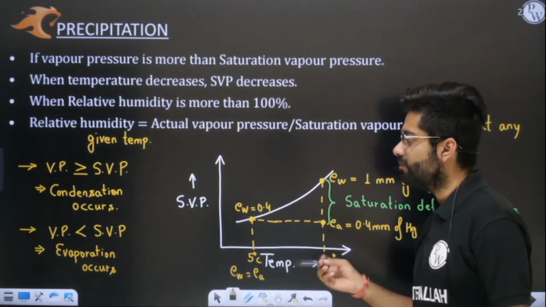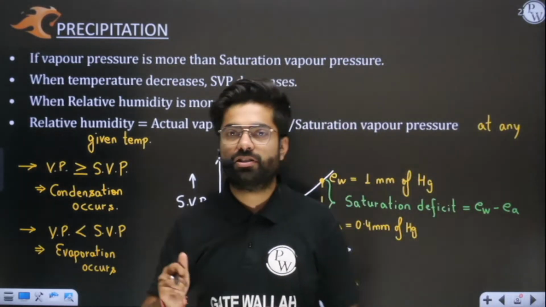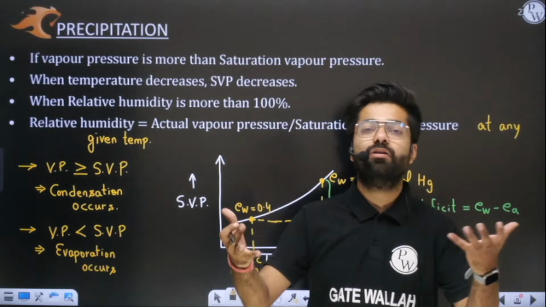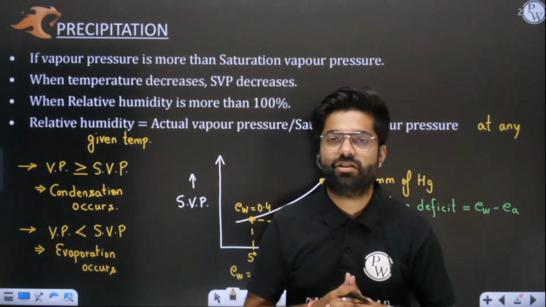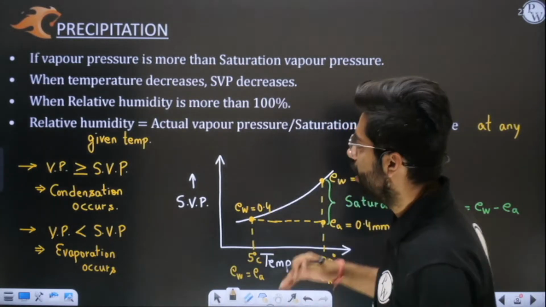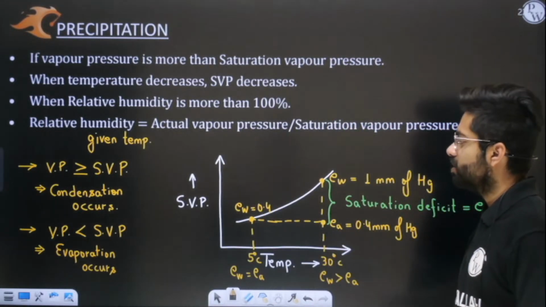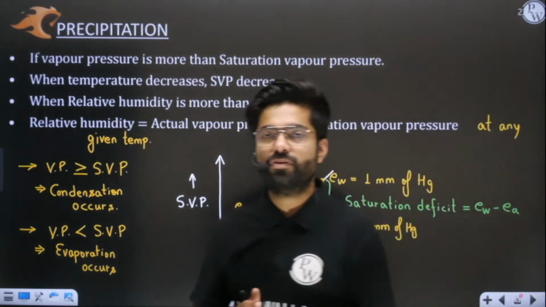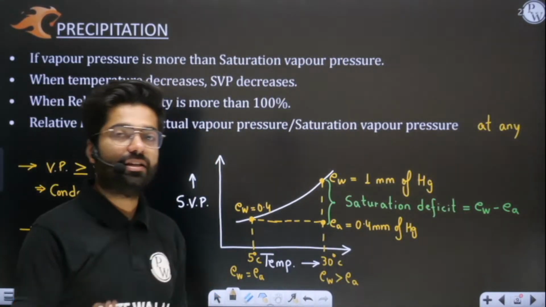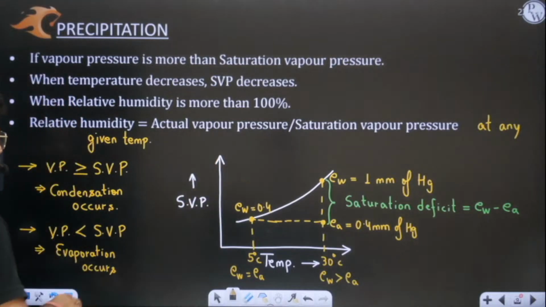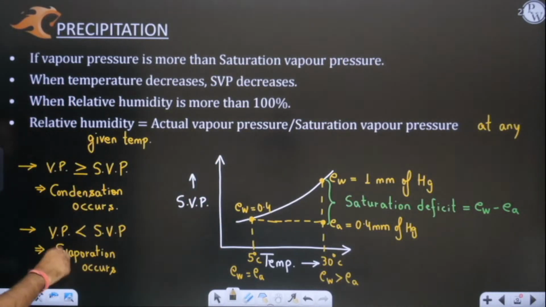So basically we have discussed that whenever vapor pressure or humidity or moisture will be more, then you will see that precipitation or condensation will start to happen. Yes or no? Otherwise, when your vapor pressure or moisture is less in the atmosphere, then you will see that no precipitation will take place, and in that case evaporation will take place. Okay, opposite to condensation is your evaporation.